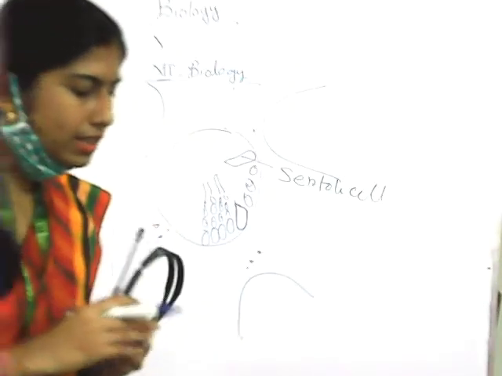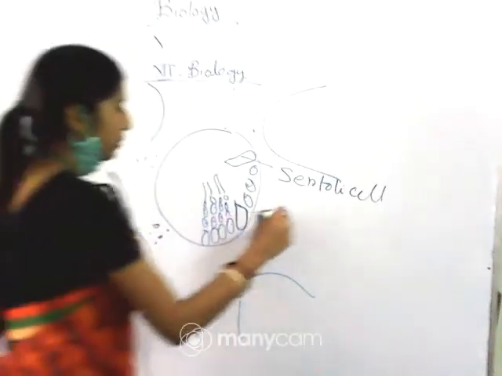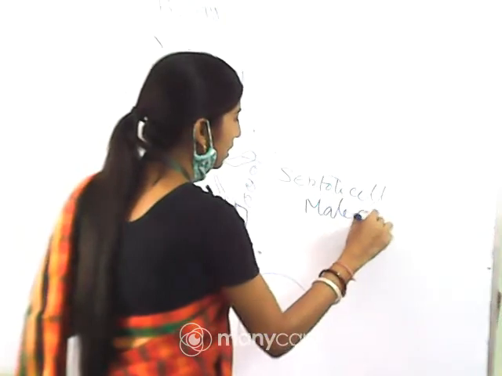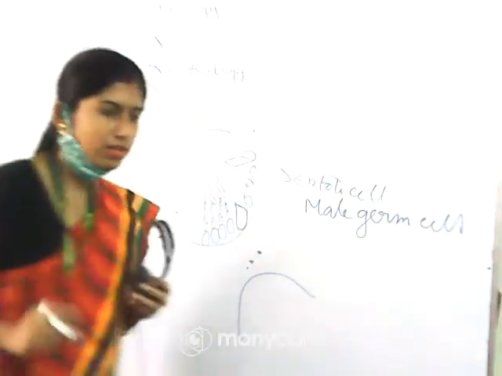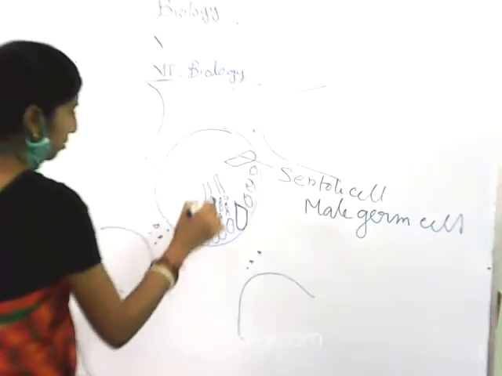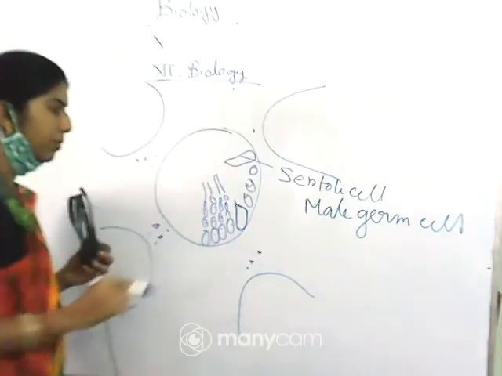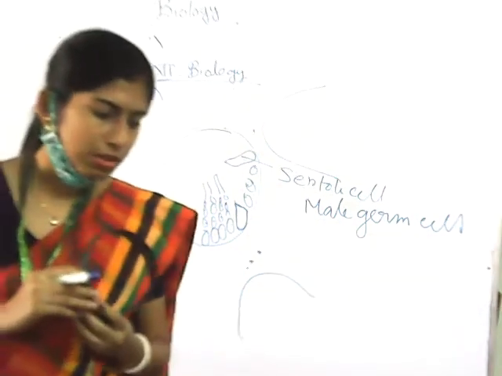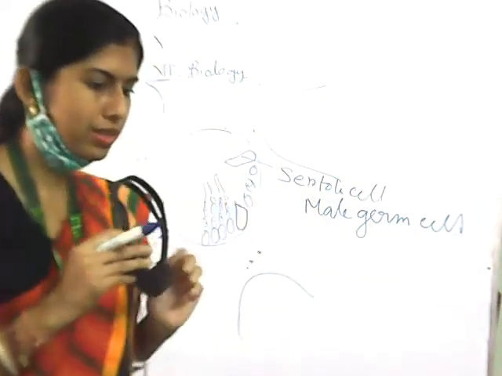Okay, so now let me tell you once more that each seminiferous tubule is lined on its inside by two types of cells. Okay, two types of cells we will find. The first type is male germ cells, which are the spermatogonia, the cells which help in the development of the sperm. And the second one is Sertoli cells. I have shown you which one is the Sertoli cells.